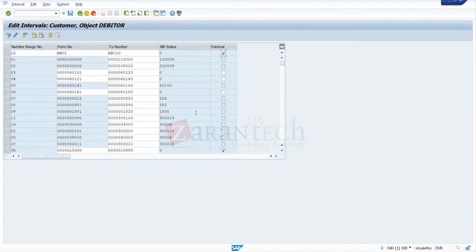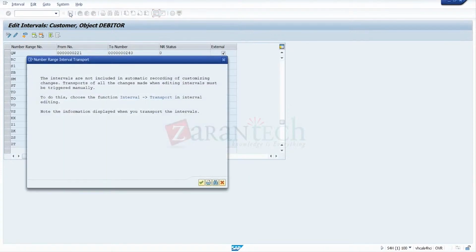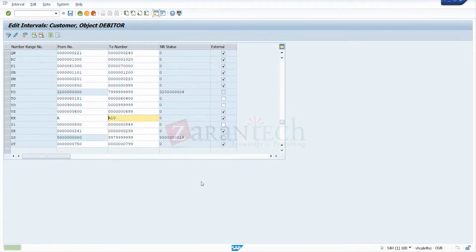I'll mark it as external. So the number is interval 12. I'll save this one. Okay, so it is interval XX. The XX interval is overlapping. I'll go for XX. So here what I can do is I'll reduce this to 810. So saving this one.